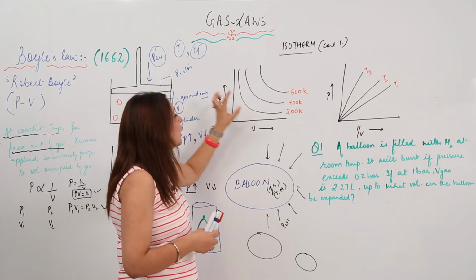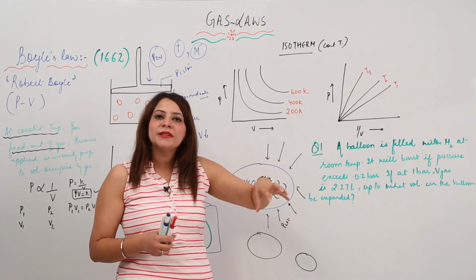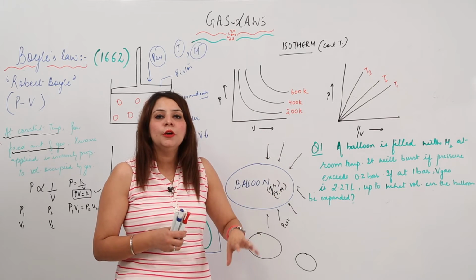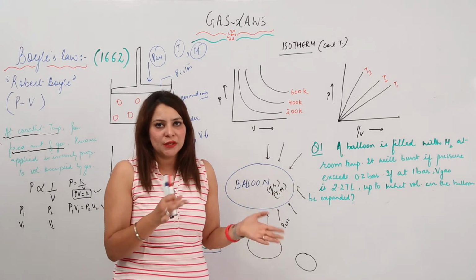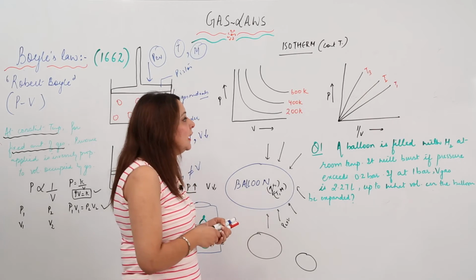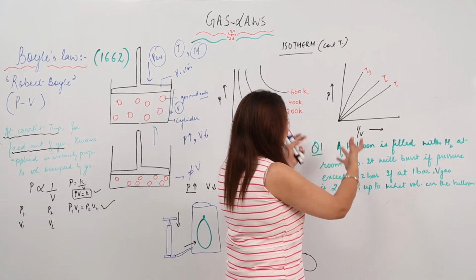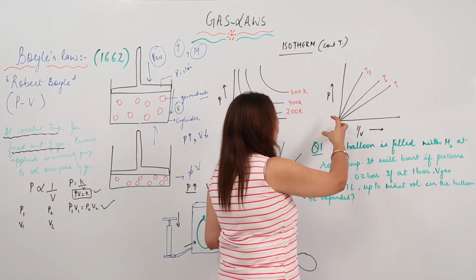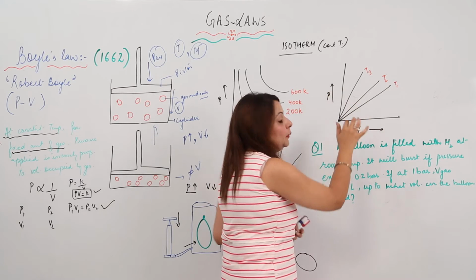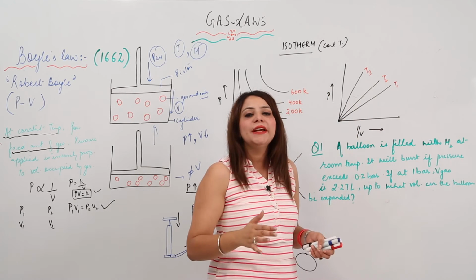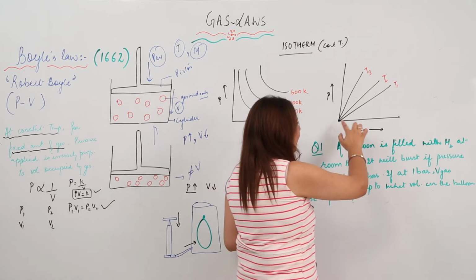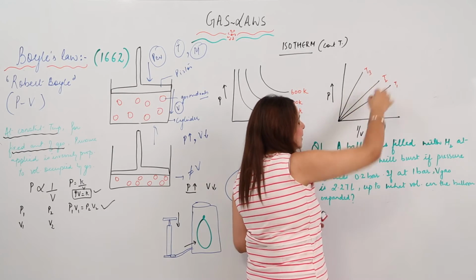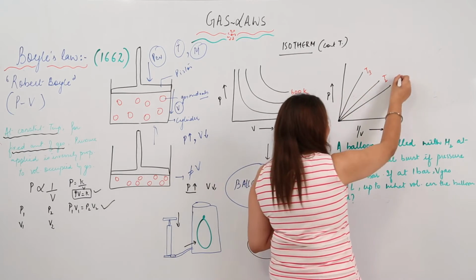So that means when we are increasing the pressure, volume is decreasing. When we are decreasing the volume, the pressure is increasing. Vice versa, they are inversely proportional. Likewise, we have plotted an isotherm in which we have plotted a graph between P versus 1 by V. As we know they are inversely proportional, so they will vary like this. So we get steep lines, and these lines are occurring at fixed temperature.